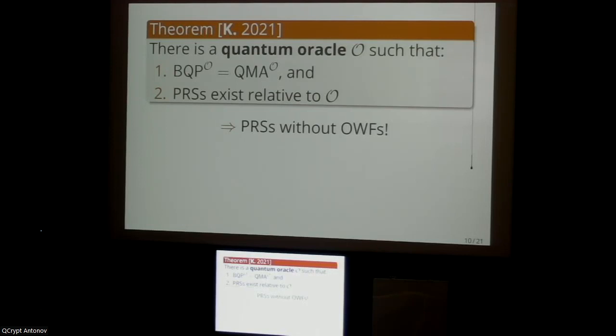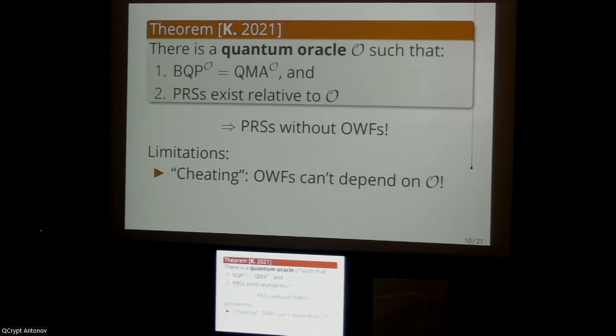Unfortunately, this prior work of mine comes with what I think are three major caveats to interpreting this result as giving rise to some separation between pseudo-random states and one-way functions, which I want to now briefly go over. The first is that in some sense, it's kind of cheating to use a quantum oracle to establish the separation, for trivial reasons: since one-way functions are a classical cryptographic primitive, there's no way to define classical queries to a quantum oracle. So you can't have one-way functions that non-trivially depend on the oracle. And perhaps it's unsurprising then that you can, with a quantum oracle, do some quantum primitive, but not a classical primitive.